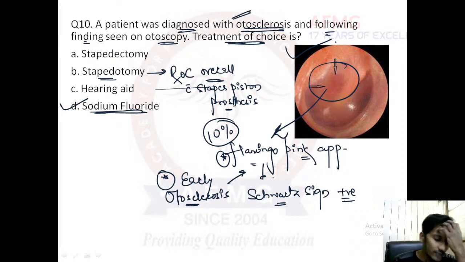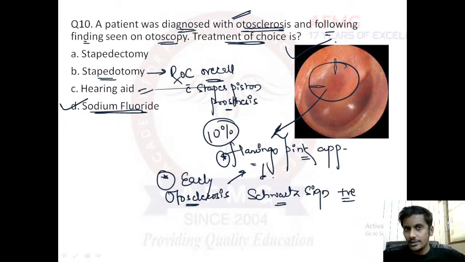Okay, just like a piston which behaves in an engine. So stapedotomy would have been the answer, followed by stapedectomy. And a hearing aid can also be given in an otosclerosis patient if the patient is unwilling for surgery. If the patient does not want a surgery, then you can give a hearing aid. But in flamingo pink appearance or Schwartze sign positive patients, sodium fluoride is the treatment of choice.